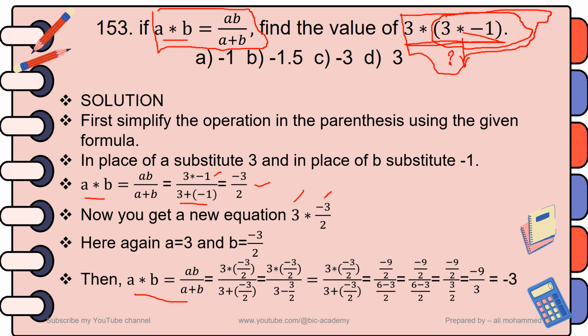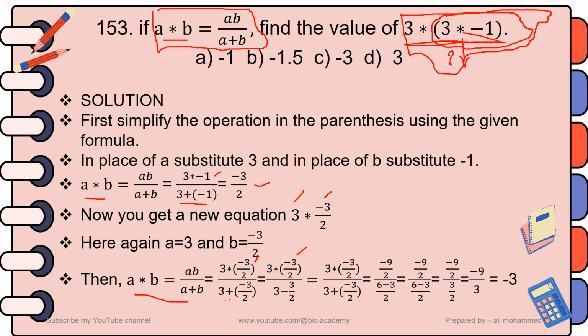So A * B is equal to AB over A plus B. Then it becomes 3 times -3/2 the whole over 3 plus -3/2, which means 3 minus 3/2.